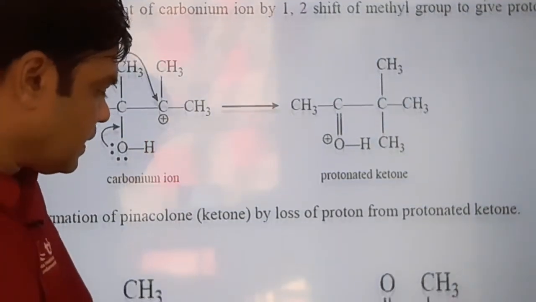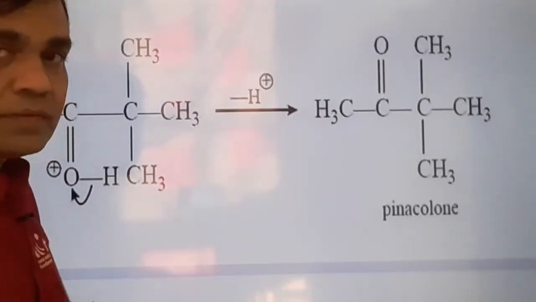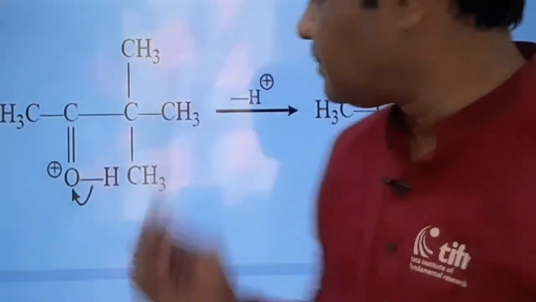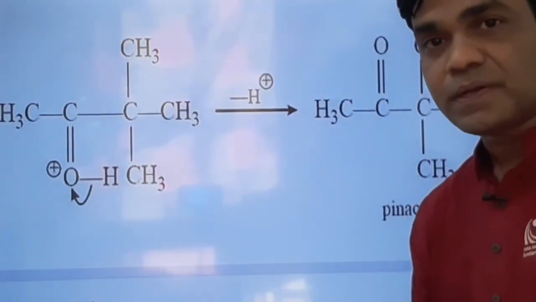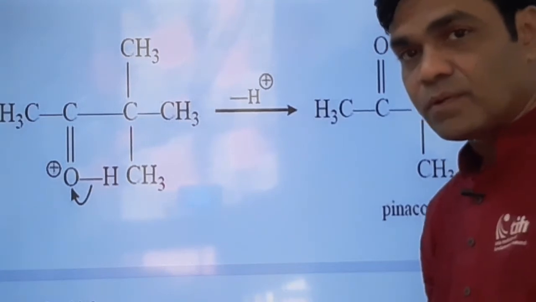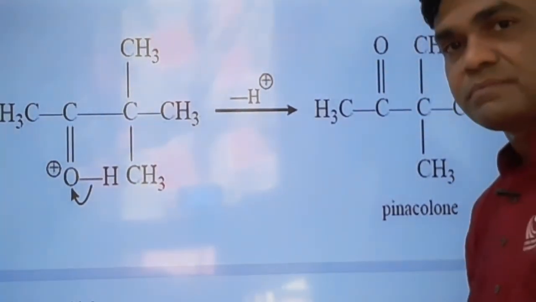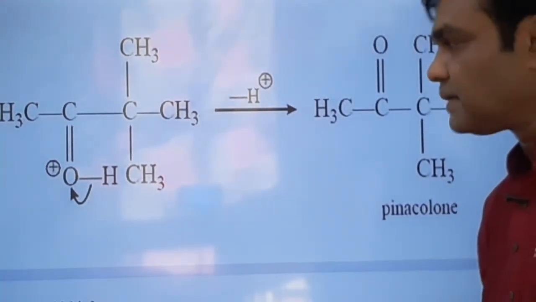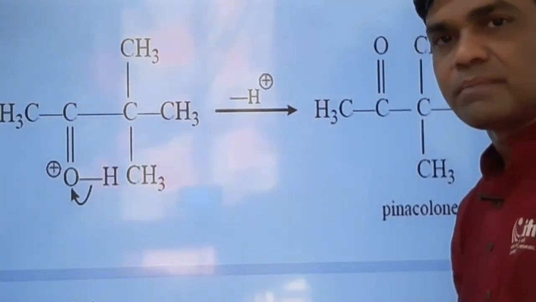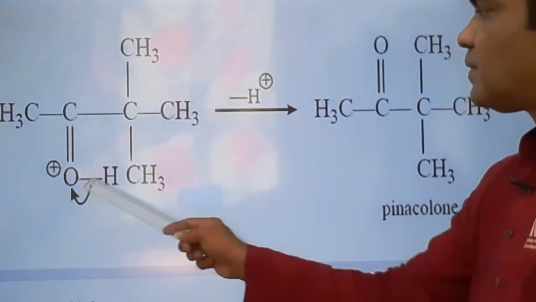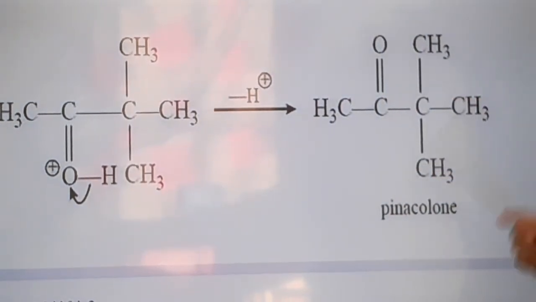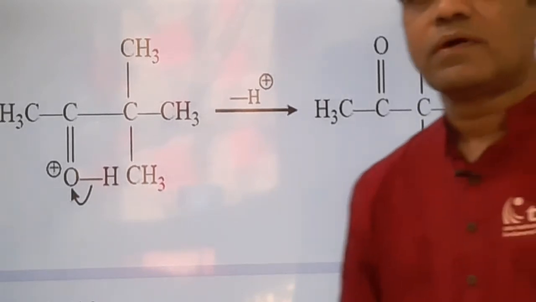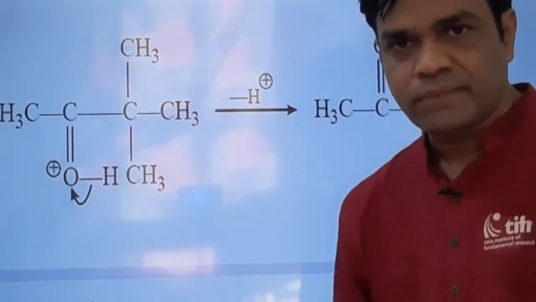And finally, loss of proton. Last step is deprotonation, oxygen gains its lone pair. As oxygen is more electronegative, it will no longer remain deficient in the very immediate step. It will gain its lone pair from the proton. Loss of proton, oxygen gains its lone pair, we get this stable product ketone. Here it is called pinacolone. That's all for the pinacol reaction.